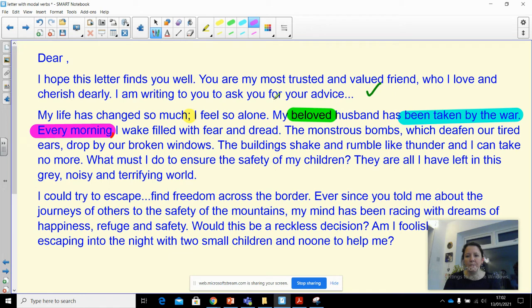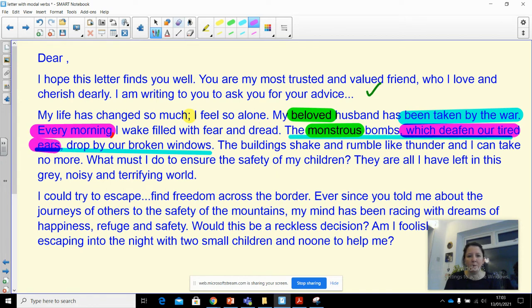The monstrous bombs. Oh, let's go green again. I like that. That's a good adjective. The monstrous bombs which deafen our tired ears drop by our broken windows. What have I used here? I have used a relative clause. The monstrous bombs which deafen our tired ears drop by our broken windows. So the relative clause is the part that's hugged here, which deafen our tired ears.